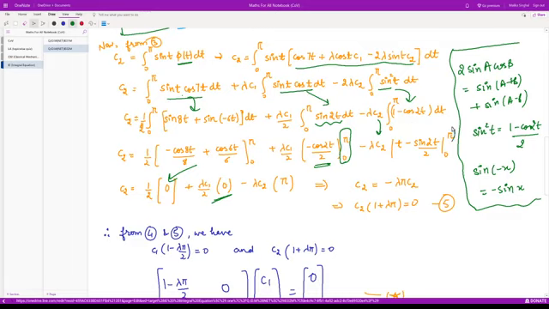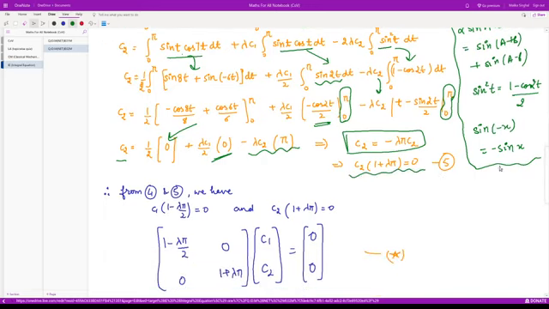So let us substitute the limits over here. So we have pi as it is, then sine 2 pi would be 0, then t is 0, and then sine 0 would be 0. So ultimately this is the only term that we are left with. So we have c2 equal to this, and this becomes our equation number 5, right?